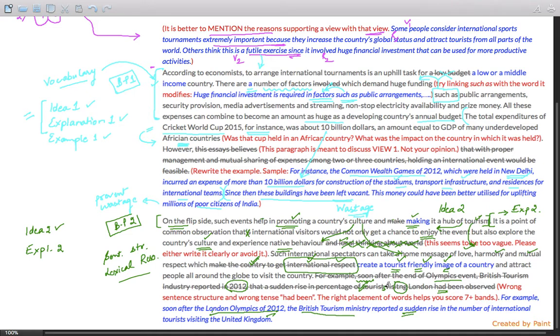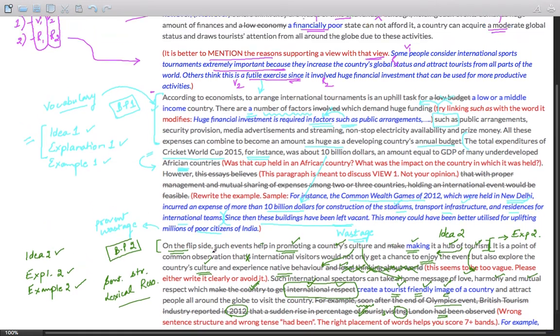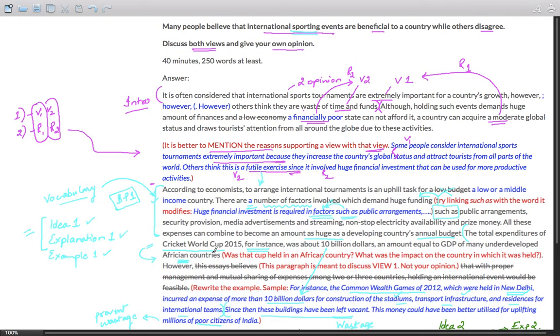So here your focus is on promoting a country's culture and making it hub of tourism. So just a bit structuring issue, nothing special. So there's an explanation and there is an example as well, which could have been better written. So there are some issues with this body paragraph as well as it was in body paragraph 1. And I guess these are the issues I want to discuss.